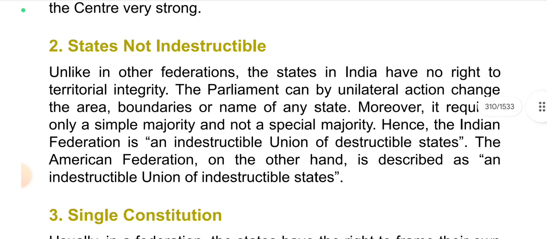States not indestructible. Unlike in other federations, the states in India have no right to territorial integrity. The parliament can by unilateral action change the area, boundaries, or name of any state. Moreover, it requires only a simple majority and not a special majority. Hence, the Indian Federation is an indestructible union of destructible states. The American Federation, on the other hand, is described as an indestructible union of indestructible states.